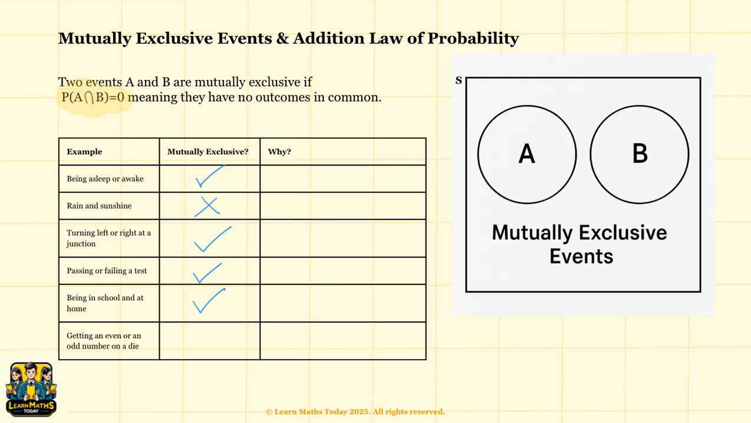Can you get an even and odd number on the dice at the same time? No, these are mutually exclusive. The number on the dice is either even or odd. It can never be both. To summarize, mutually exclusive events are events that do not overlap. Only one happens at a time. If they were to happen both together, it would be impossible. And that's why the probability of that happening together is zero.